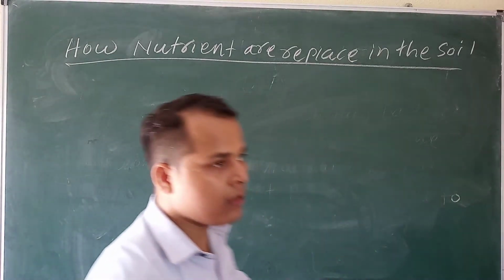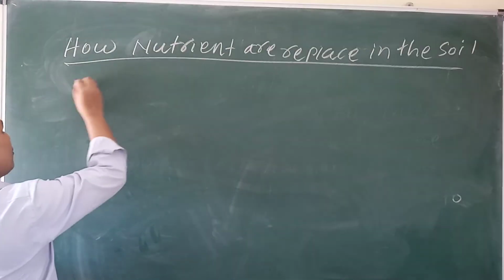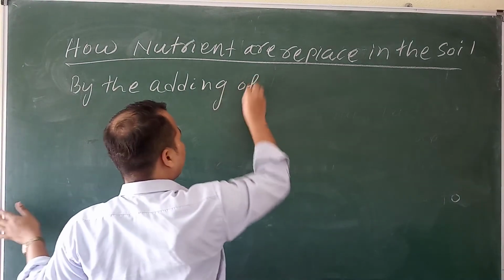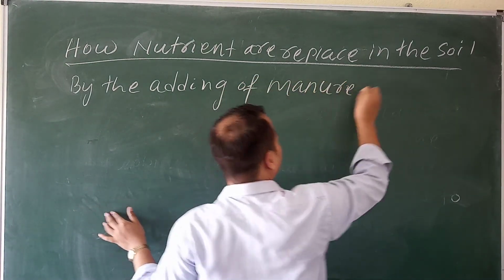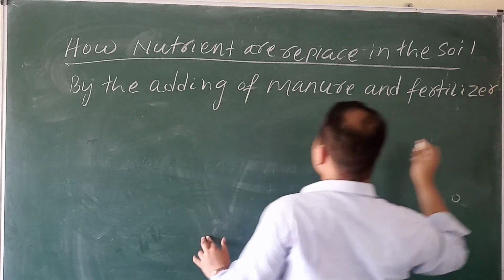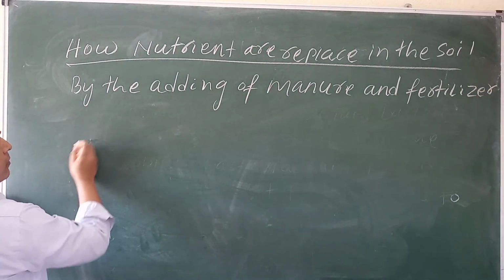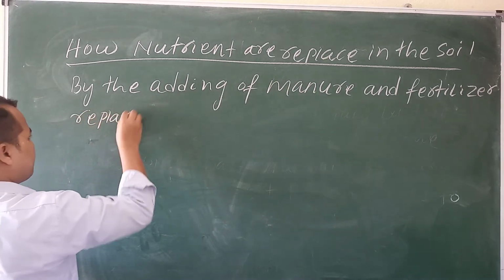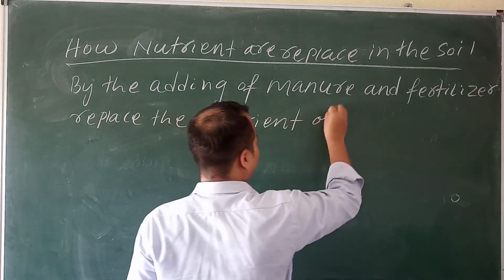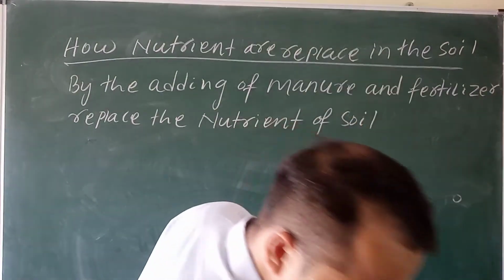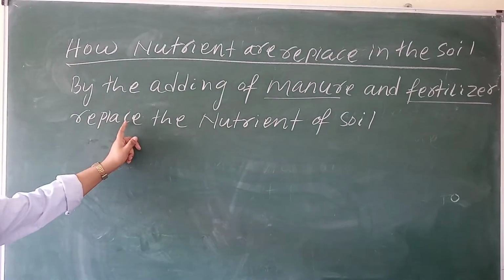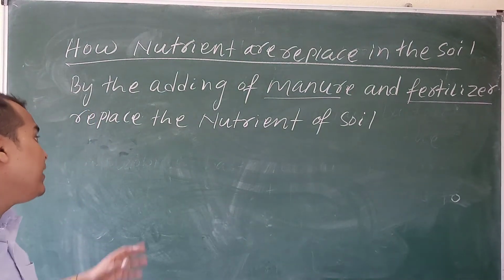So by the adding of manure and fertilizer we replace the nutrients of soil. Okay, so by the adding of manure and fertilizer, we can replace the nutrients of soil.